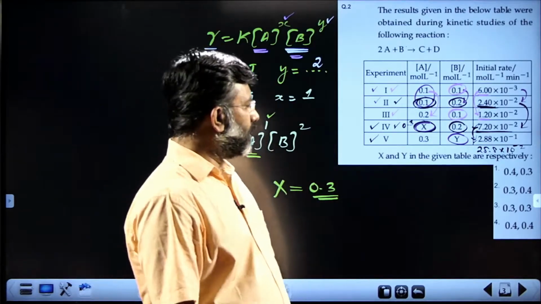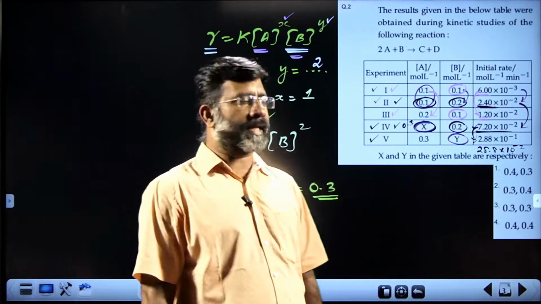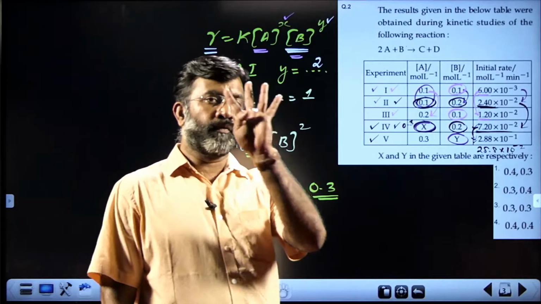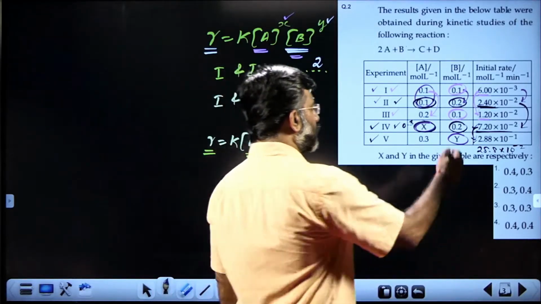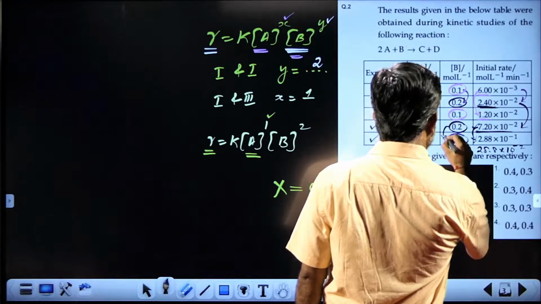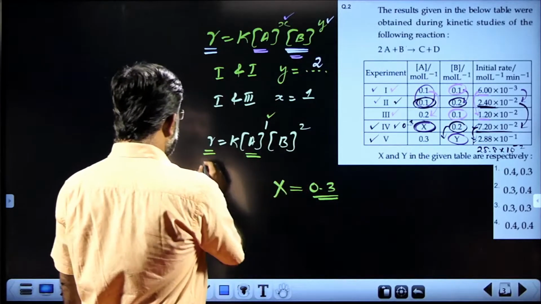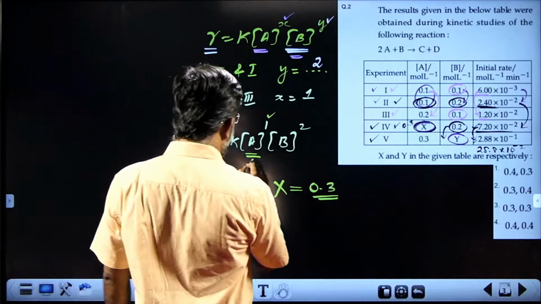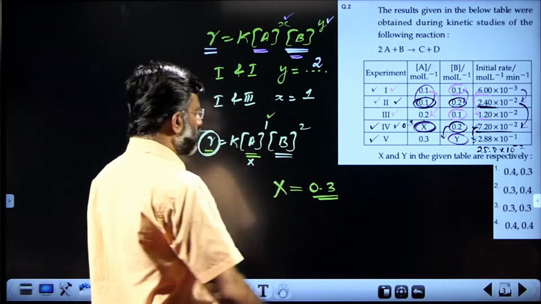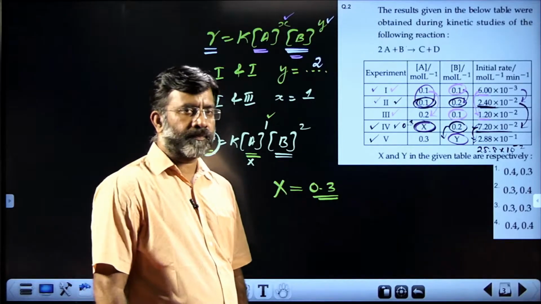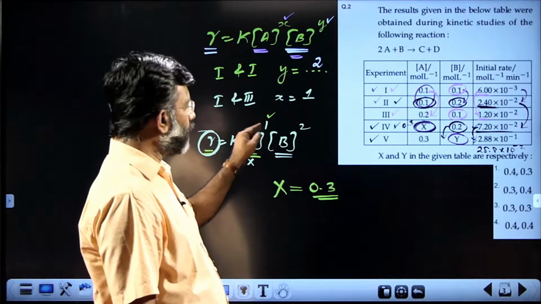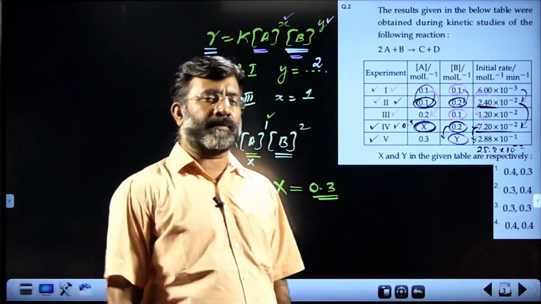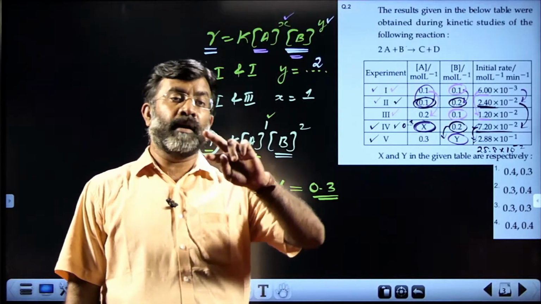How many times? 4 times. So the rate becomes 4 times. What will be the change in concentration of B? The rate becomes 4 times while A is remaining constant, so there is a change in concentration of B. That means upon doubling B, 2 square, this will become 4 times. So the rate has become 4 times, which means B concentration has been doubled.